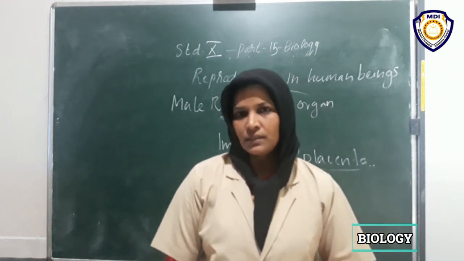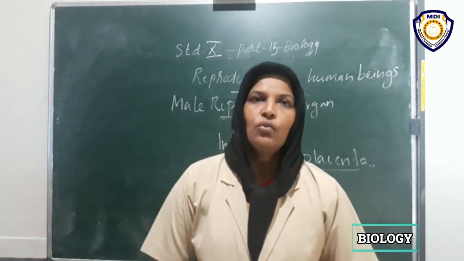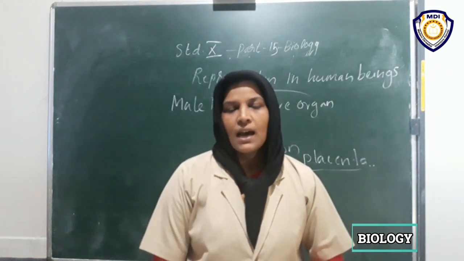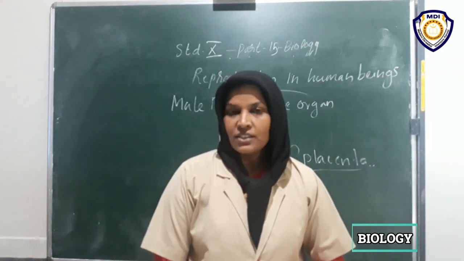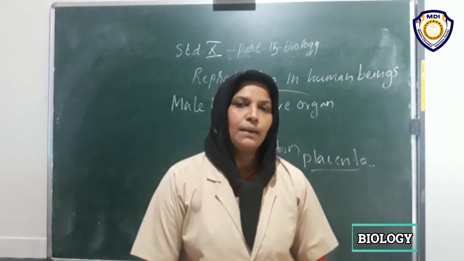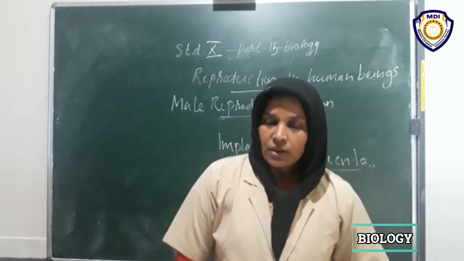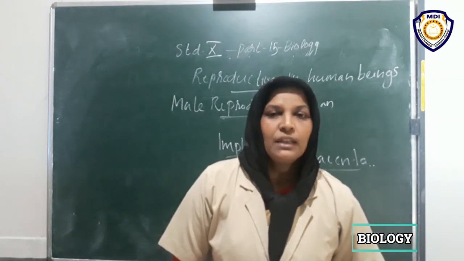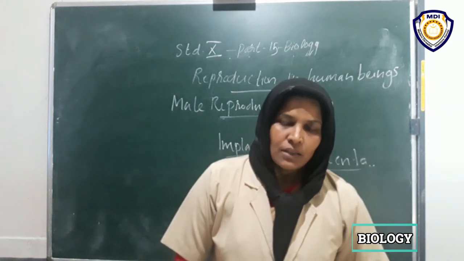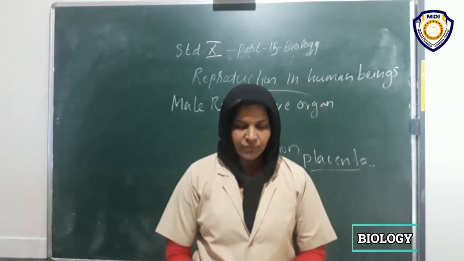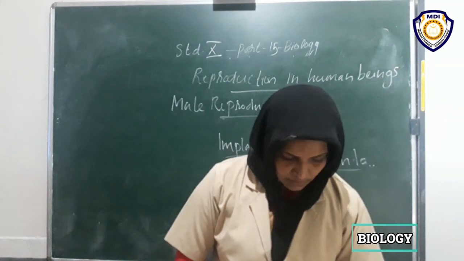It is waiting for the entry of the male gametes, and if fertilization does not occur, there is a rupture in the uterine wall, and bleeding occurs. That's all about fertilization in human beings.